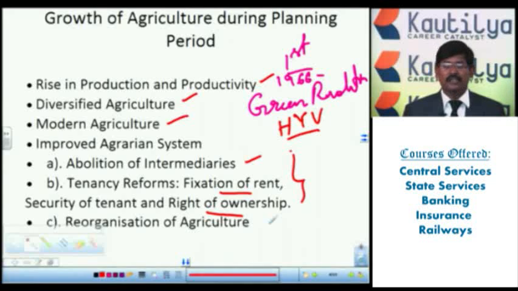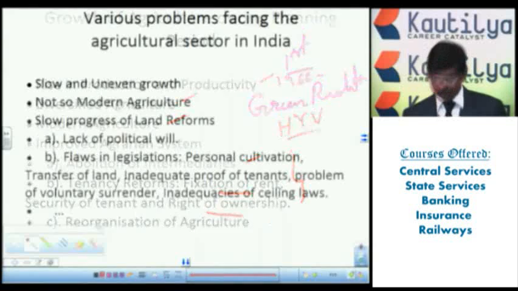They also provided good and productive seeds, organization, different uses of technology, tools and techniques, a marketing system and a banking system. All these things were reorganized for the development of the agriculture sector. With the help of this, there was growth of the agriculture sector during the planning period.